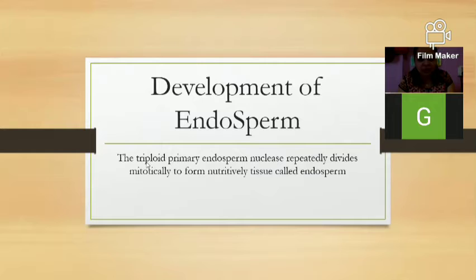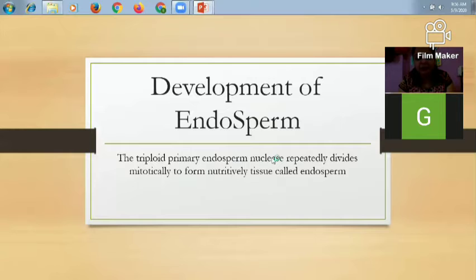So here, the triploid primary endosperm nucleus. Why is it called the triploid primary endosperm nucleus? Triploid PEN, that is, a primary endosperm nucleus. Triploid means three, and primary endosperm nucleus, because in double fertilization, one male gamete fertilizes the egg cell and the second male gamete fuses with the diploid nucleus. So we get a triploid primary endosperm nucleus.